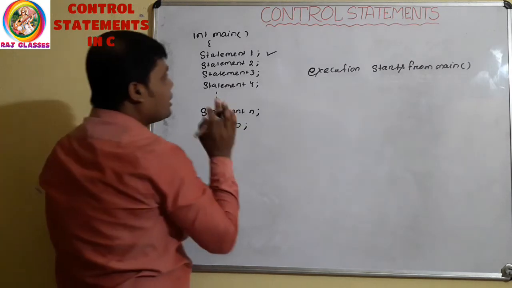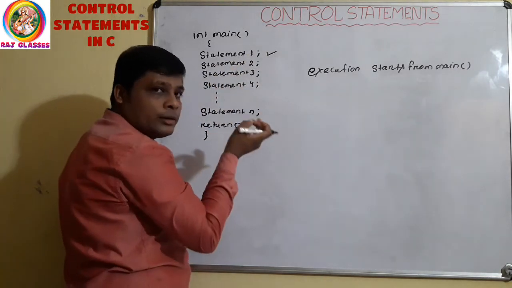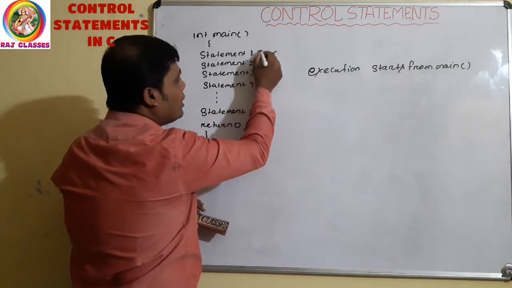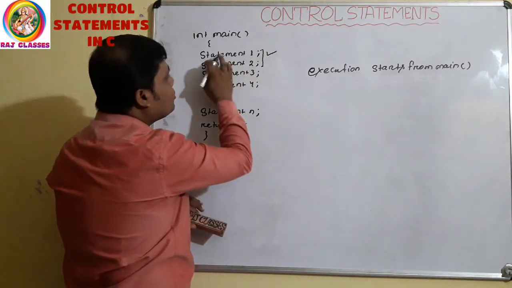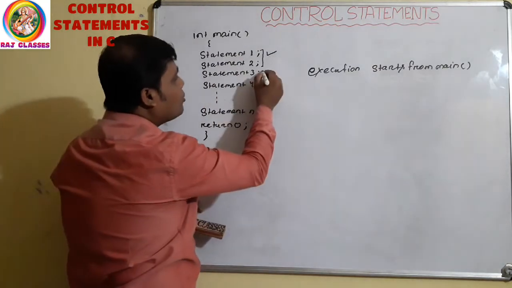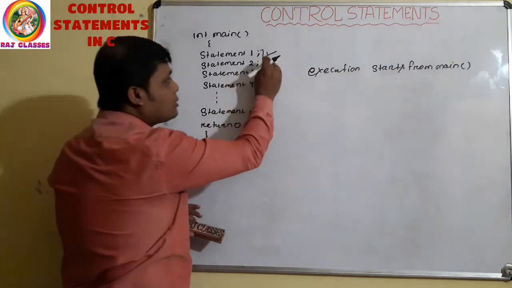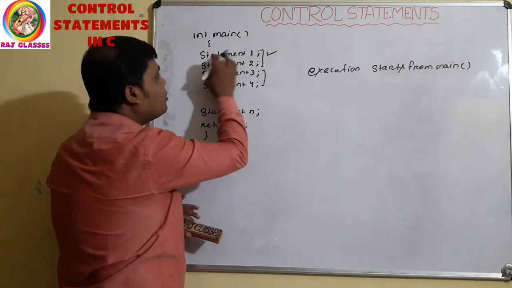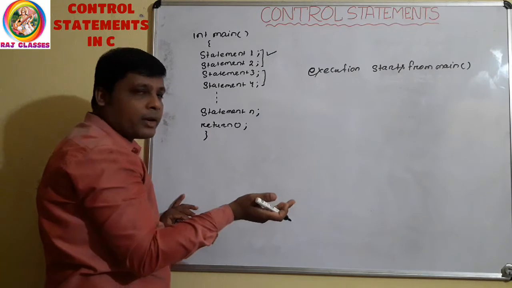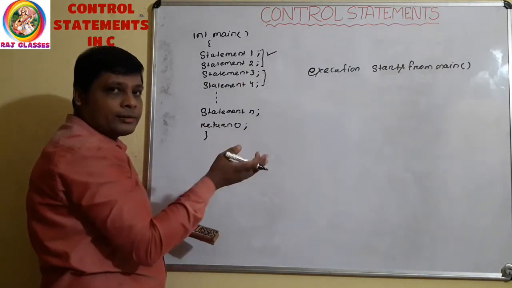But if you want to execute some statements according to a certain decision or condition, clear? Suppose for one condition you want to execute statement 1 and statement 2. For another condition you want to execute statement 3 and 4. If one condition is satisfied, it will execute statement 1 and statement 2. If that condition is not satisfied, it will execute statement 3 and statement 4. Like this if you want.